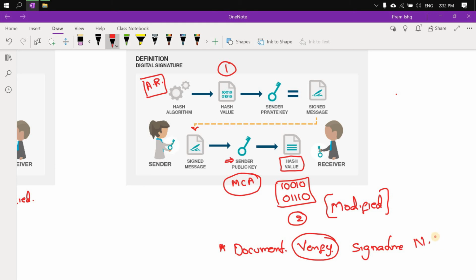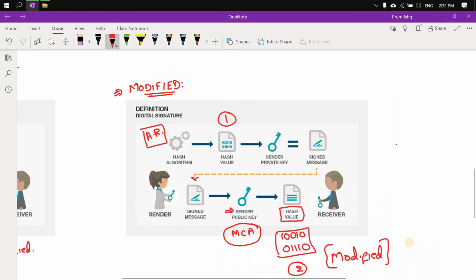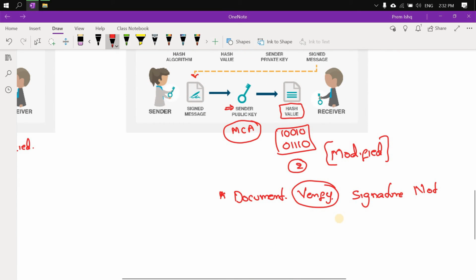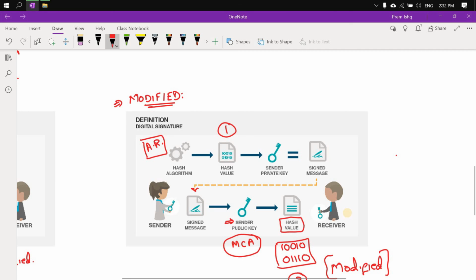Well, so guys, I hope I have given a better picture on how the concept of digital signature works, and that you are sure of the mechanism. So that is how the concept of digital signature works.